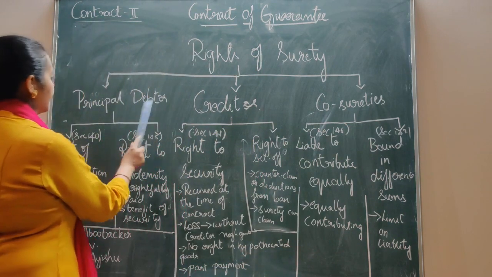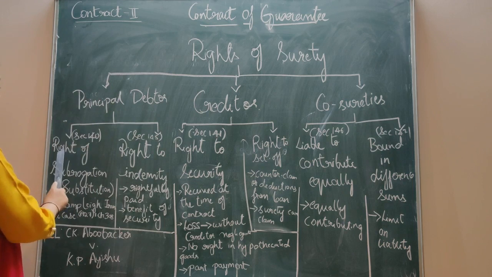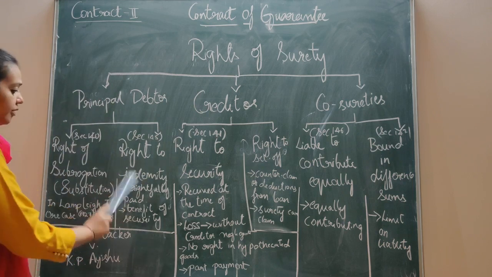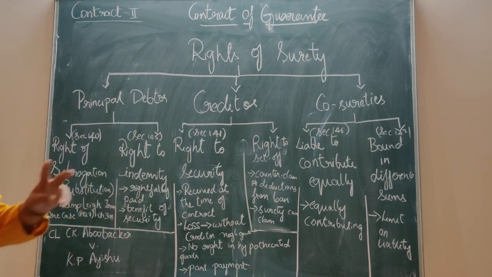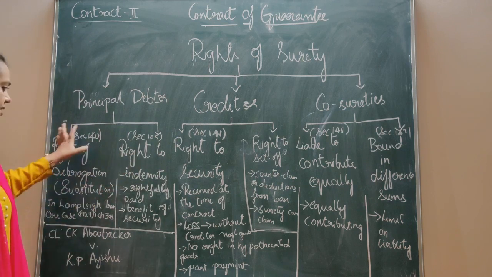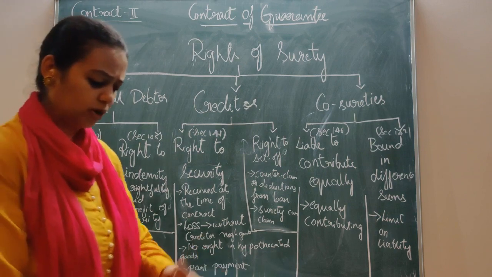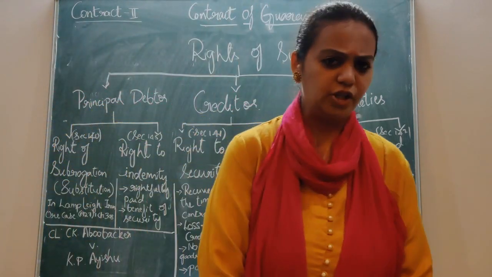Now first one, against the principal debtor. So what rights he has got against the principal debtor are the right of subrogation and the right of indemnity. There are two rights, that is right of subrogation and right to indemnity. Now let's come to the first point, which is dealt with under section 140, right of subrogation. What is the right of subrogation? What do you mean by subrogation first? Let's know what subrogation is.